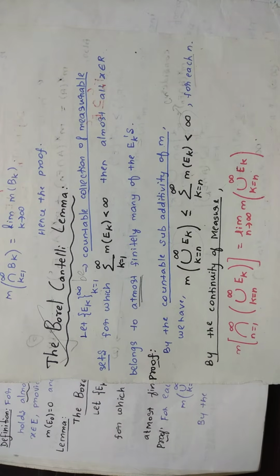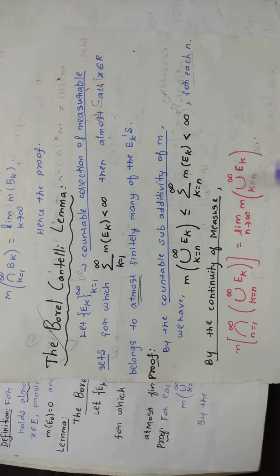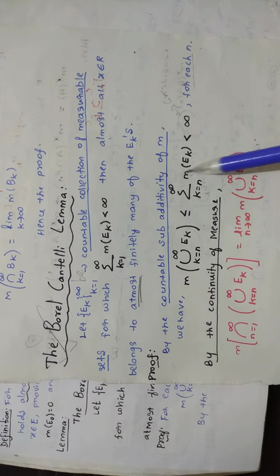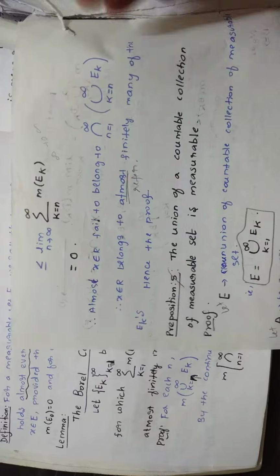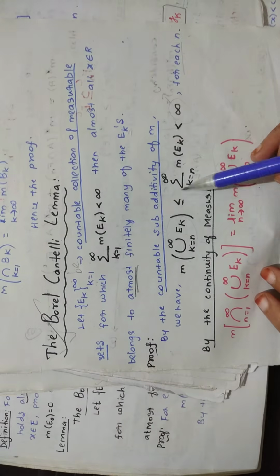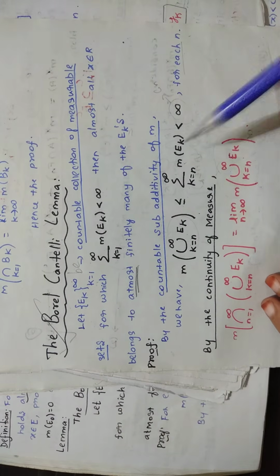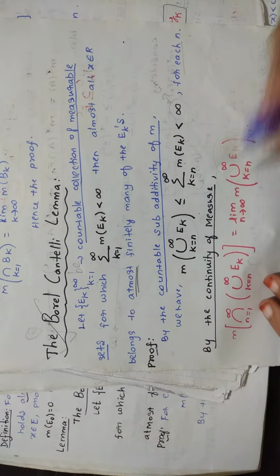The name of the proposition is continuity of measure. Now in the next step you will substitute this value. At that time it will become less than or equal to, because the value of this is less than or equal to this. So when substituting in the next step you get less than or equal to.